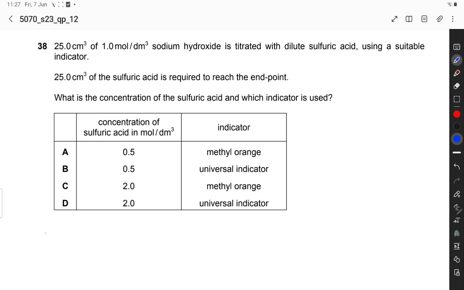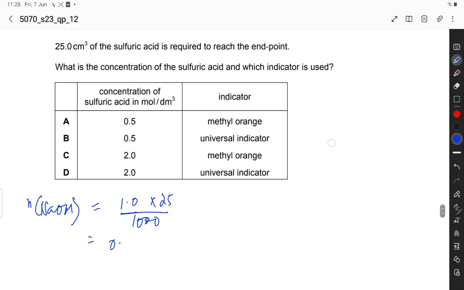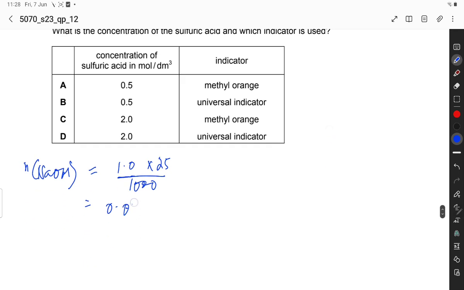First, calculate the moles of sodium hydroxide: 1 mole times 25 divided by 1000, which is equal to 0.025.